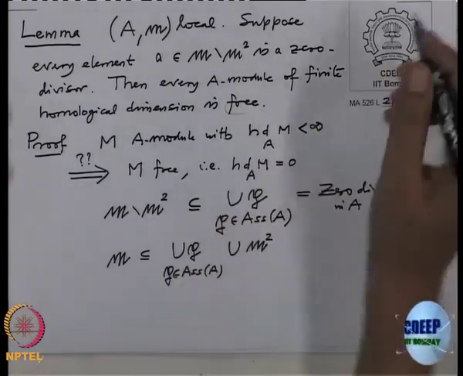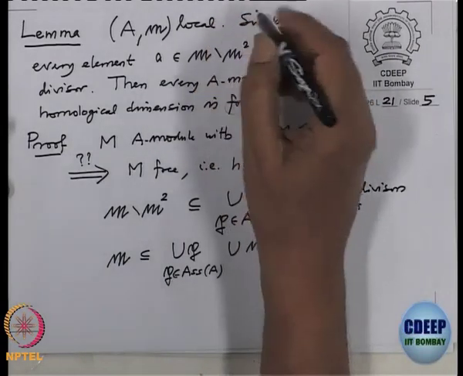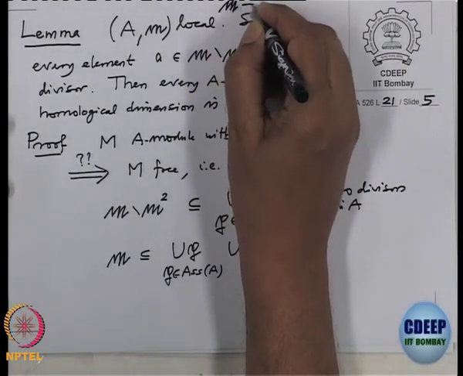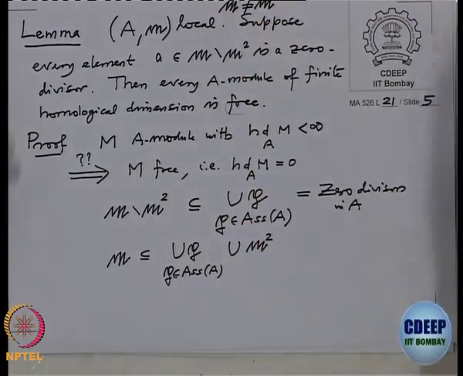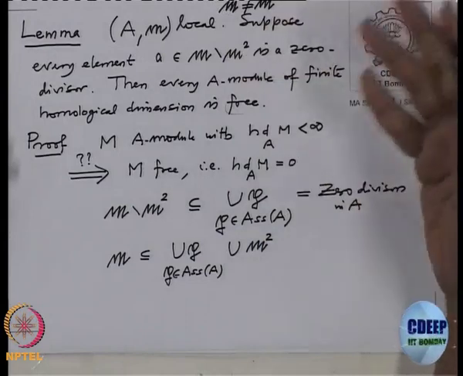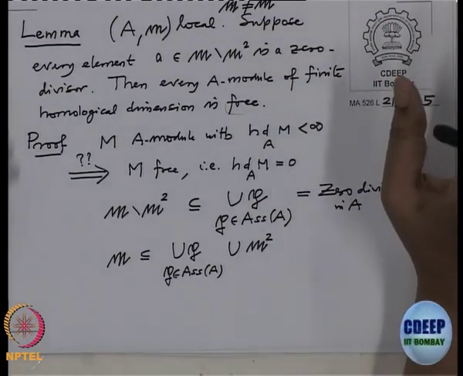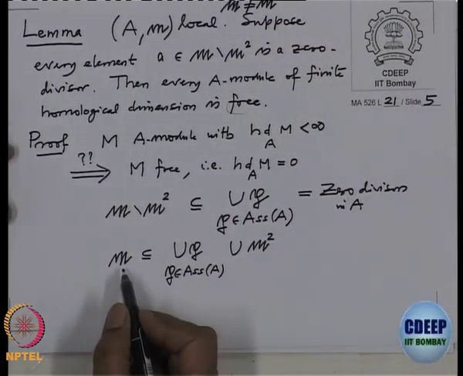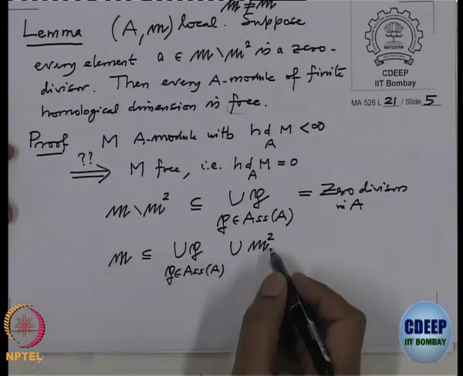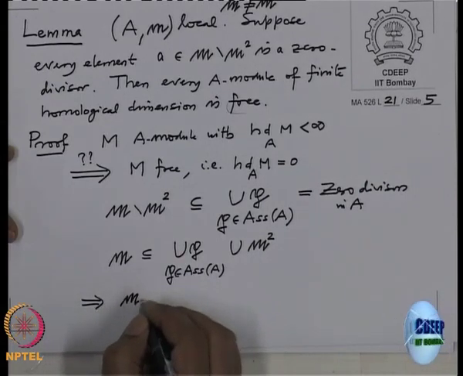And of course, we are assuming m is not m square. A is a local ring with the property that m is not equal to m square, because if m were m square, then by Nakayama's lemma m would be 0 and it would be the field case and so on. So, now because m is not m square, by prime avoidance this will imply that m is actually an associated prime.